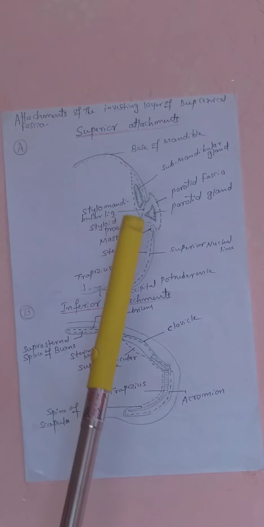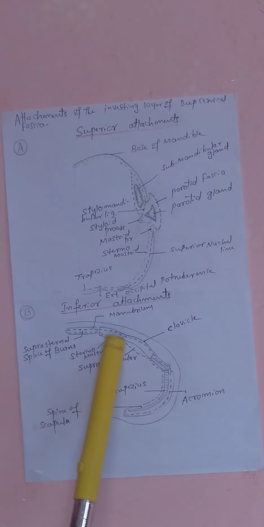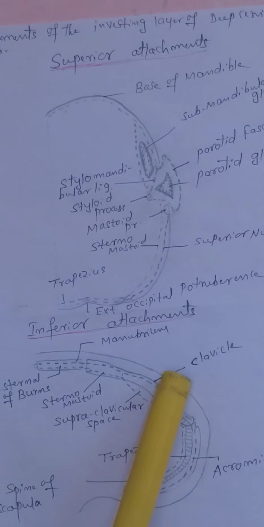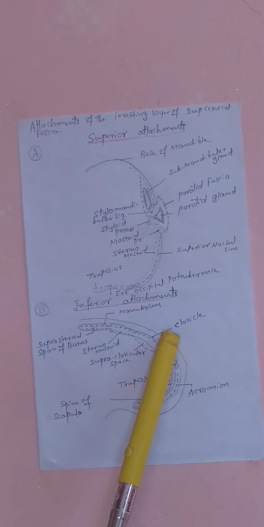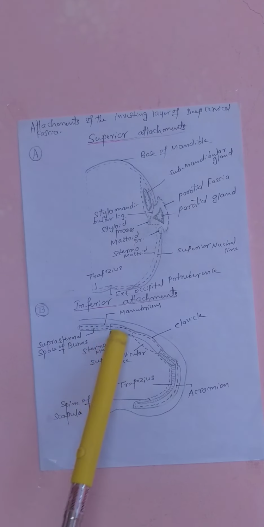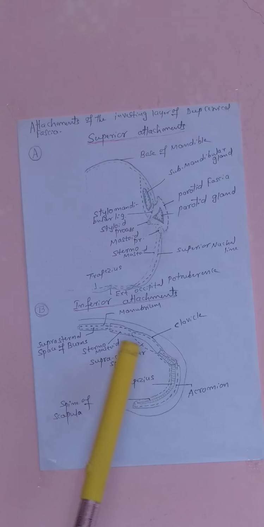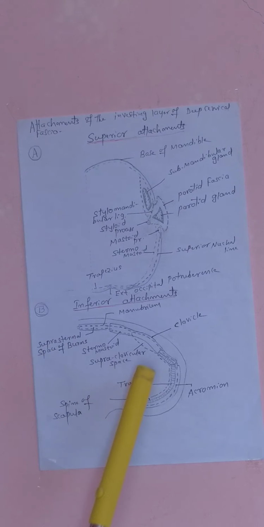This is the one fascia. Inferiorly it splits to form the clavicle and sternum attachments, and there is a space called the suprasternal space, the space of Burns, and the supraclavicular space. Two spaces are formed here inferiorly: above the clavicle, supraclavicular, and above the sternum, suprasternal space of Burns.